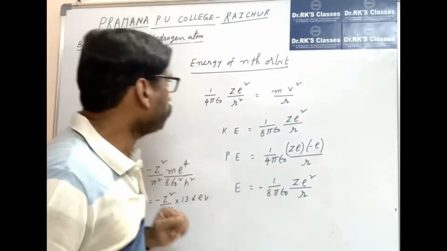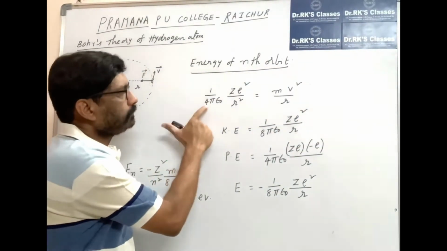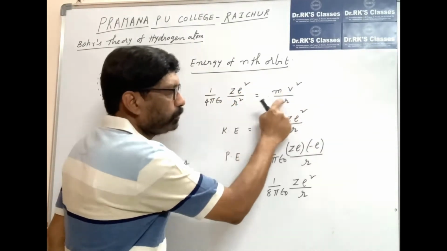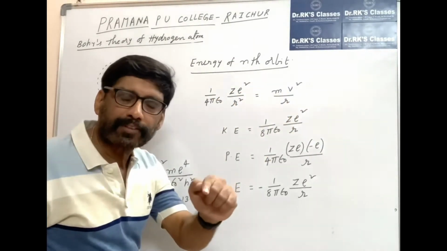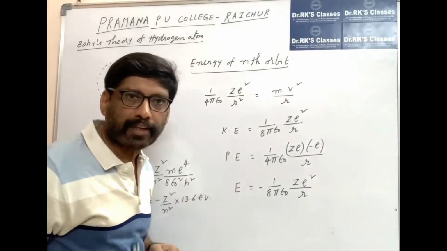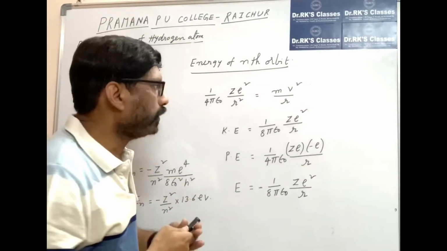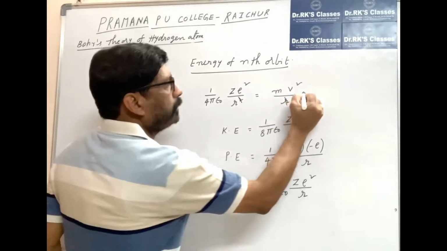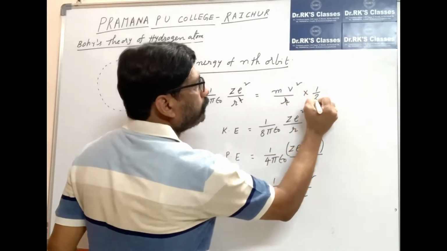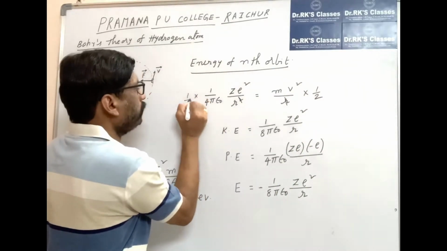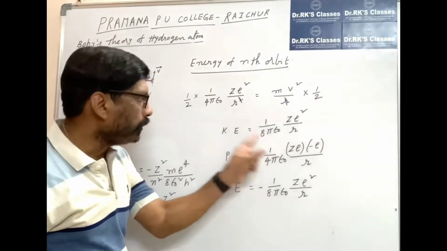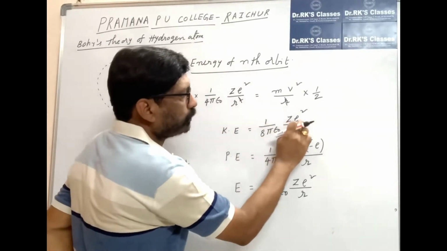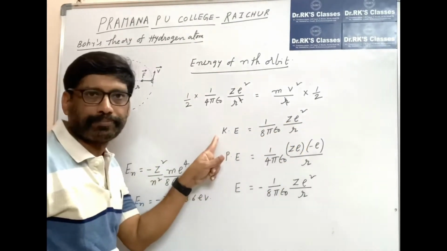Energy of the nth orbit. So we know that 1/(4πε₀) Ze²/R² is equal to mv²/R. First, let us calculate the kinetic energy. What is the formula for kinetic energy? Half mv². So R gets cancelled. Multiply both sides by half. Okay, so we'll get kinetic energy is 1/(8πε₀) Ze²/R. This is the kinetic energy.